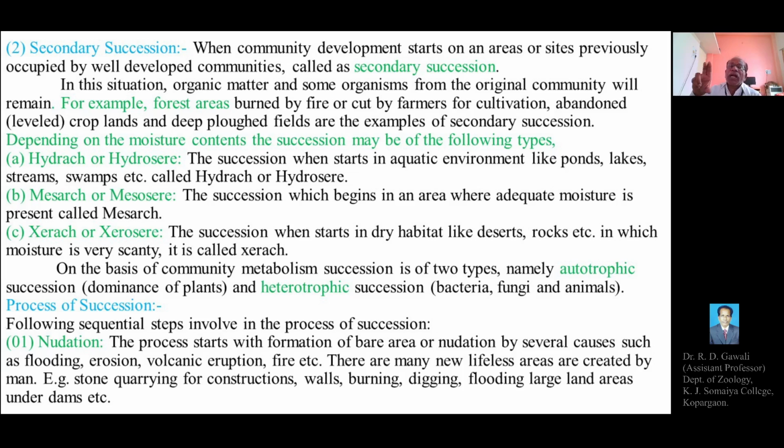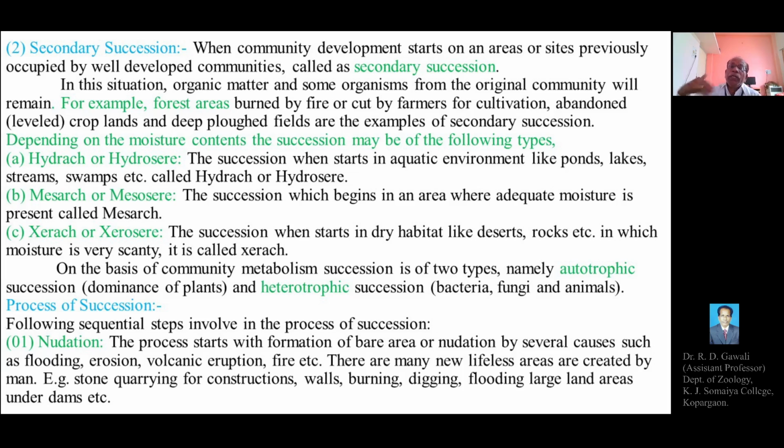So the process starts with the formation of a bare area, and this happens due to several natural events or activities such as flooding, erosion, volcanic eruption, fire, etc.